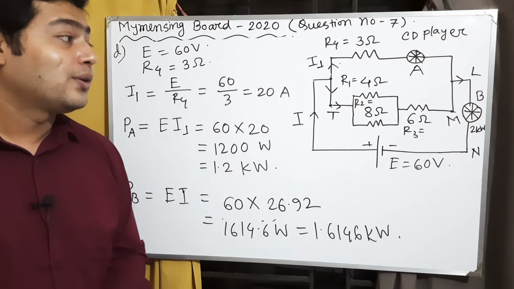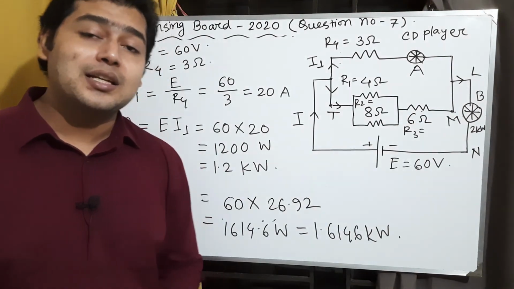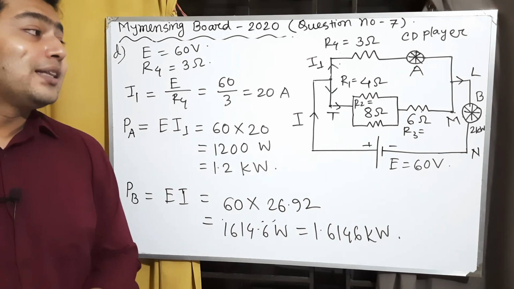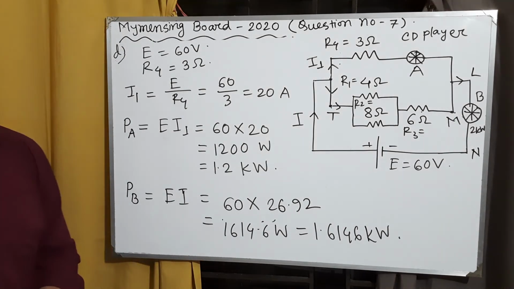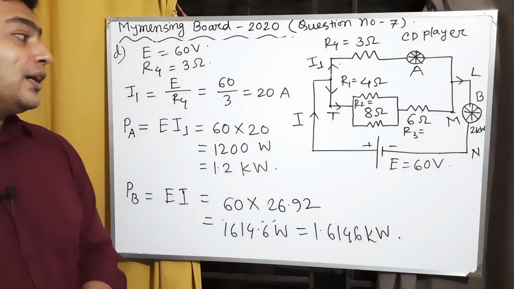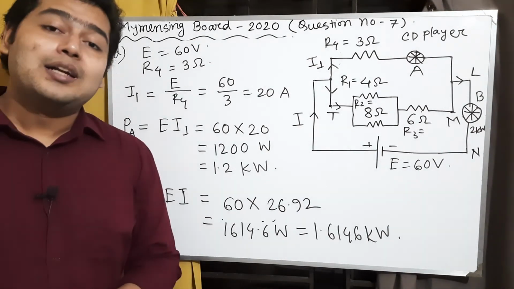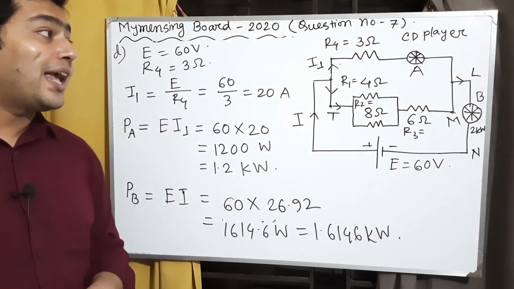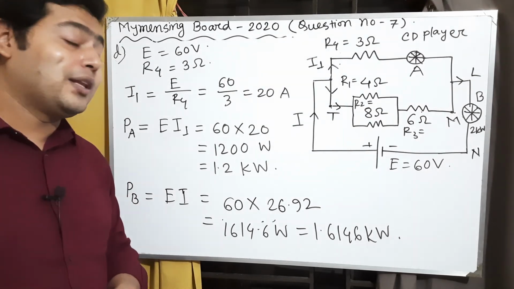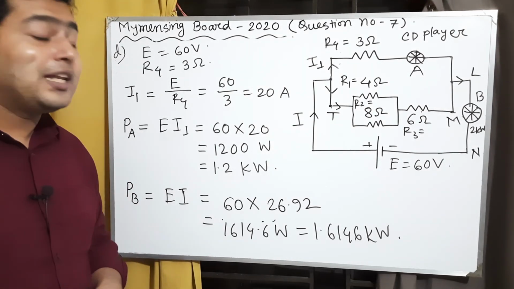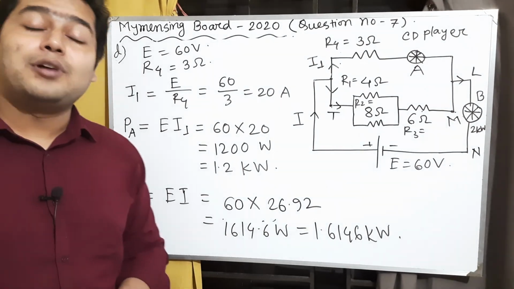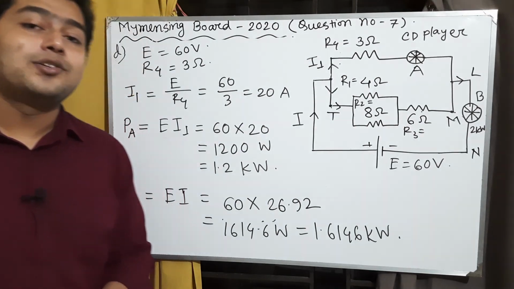So the CD player doesn't get enough power to run. So CD player B cannot run. According to our discussion, CD player A gets enough power to run, so it will run, but CD player B cannot get enough power, so it cannot run.